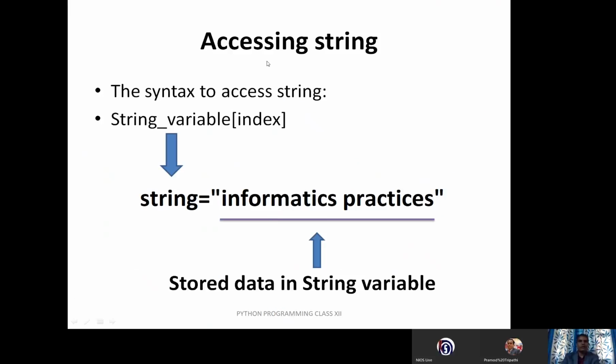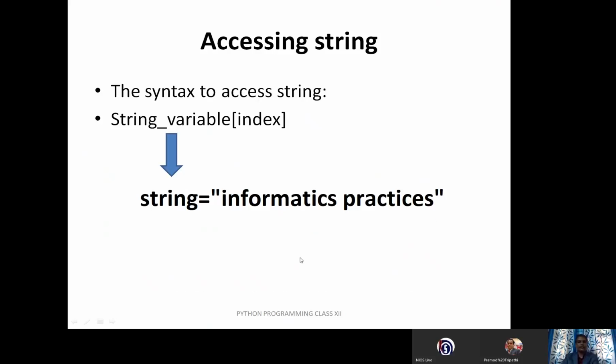Now we are going to learn how to access the string. The syntax to access the string is this. First, we have to type a variable and we have to type an index number. For example, I have a string, the string "Informatics Practices" enclosed in double inverted commas. So this is called a variable and this is called the actual data.